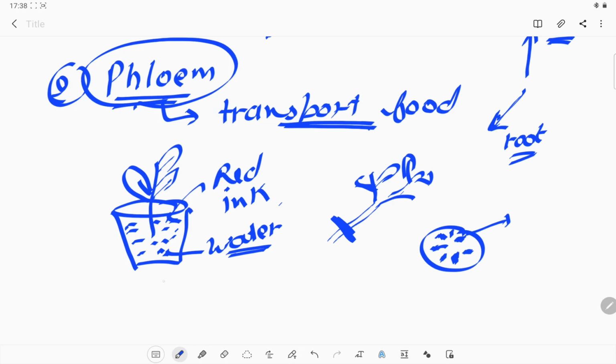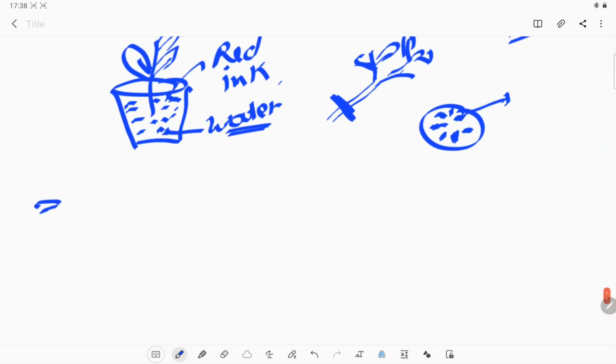So this gives us proof that water and minerals have been transported in the stem also. Okay, so the transportation process in the case of plants is carried out by the vascular tissue.